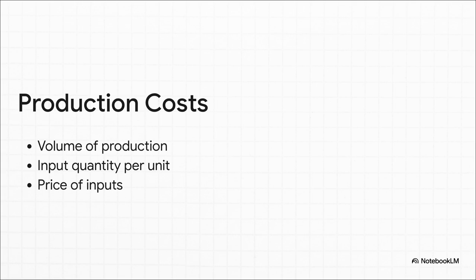And we apply this exact same step-by-step logic to production costs, but with a sharper focus on what physically goes into making the product. We look at the sheer volume of production, the actual quantity of inputs consumed per unit, and the price paid for those raw materials. By stepping through these elements and changing one variable at a time, we pinpoint exactly where the spending went off script from our master plan.